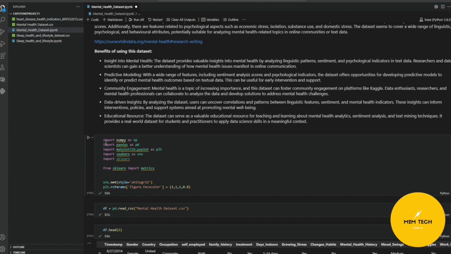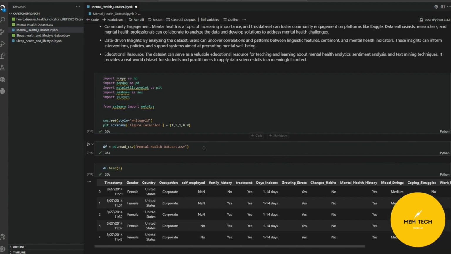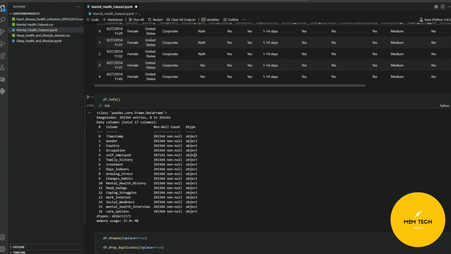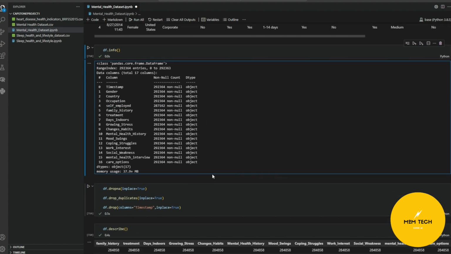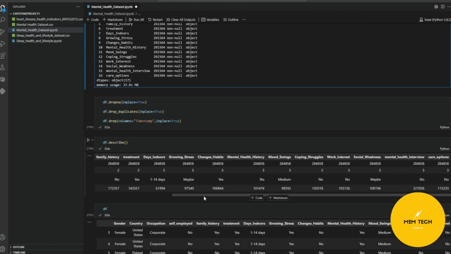models. So first we import the necessary libraries, setting up the styles, so we don't need to do it for individual visualizations, reading the data sets, just checking how the data set looks. Here we are trying to find how many null values we do have. So we realize for self-employed, we have quite a bit. So we're dropping those values, dropping duplicates, and then dropping the timestamp since we won't be doing any time analysis.